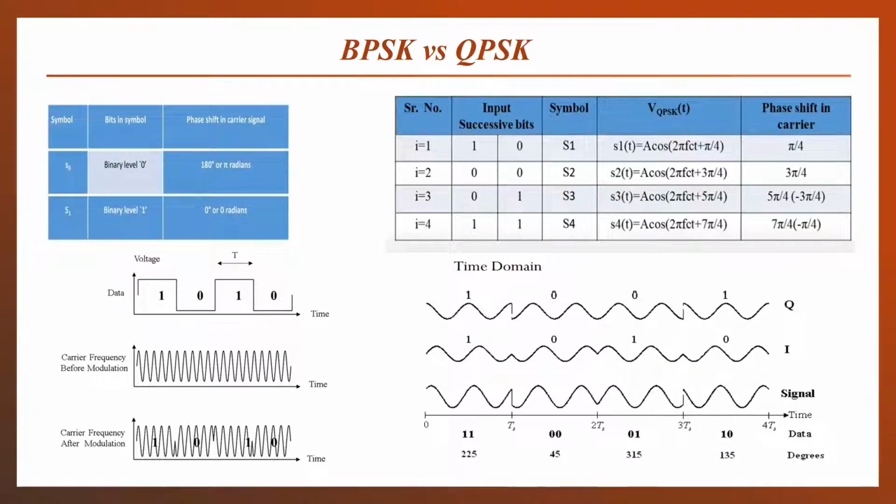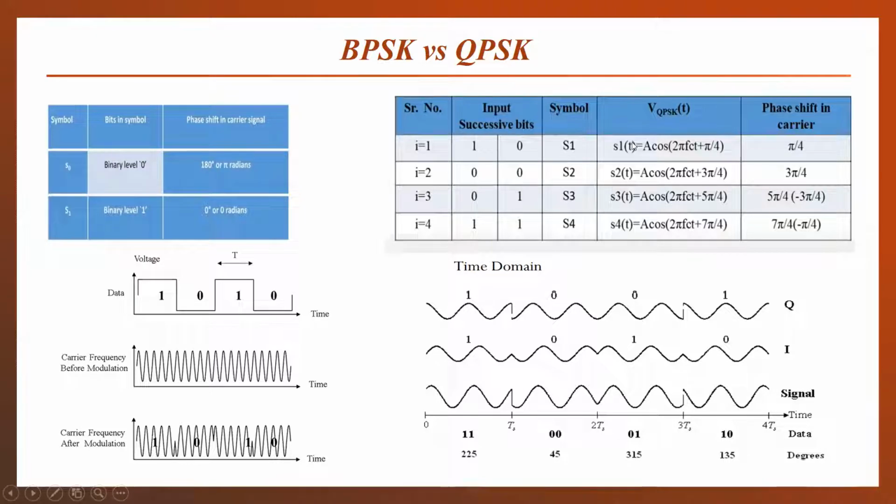So here, what we have done earlier in the BPSK, we have two binary levels per symbol. In one symbol, we have only one bit, that means either 0 or 1. So for 0, we have generated a 180 degree phase shifted carrier signal. For 1, we have generated a 0 degree phase shifted carrier signal. But for the QPSK, we have 2 bits per symbol.